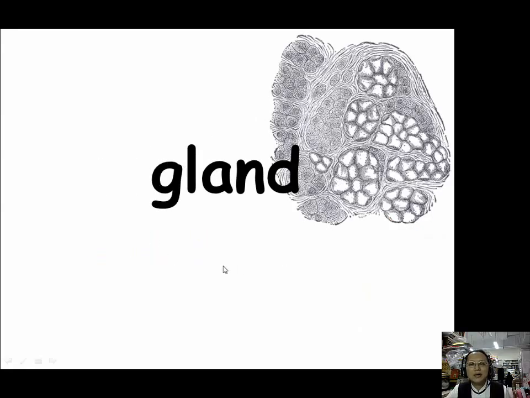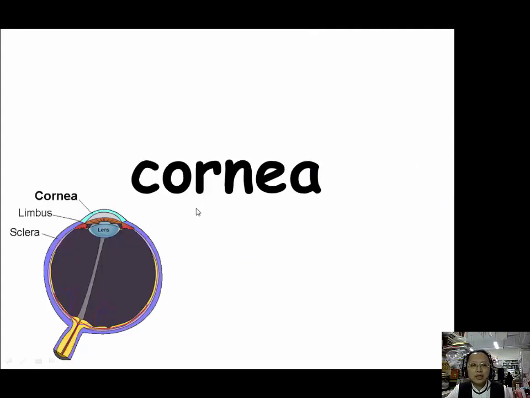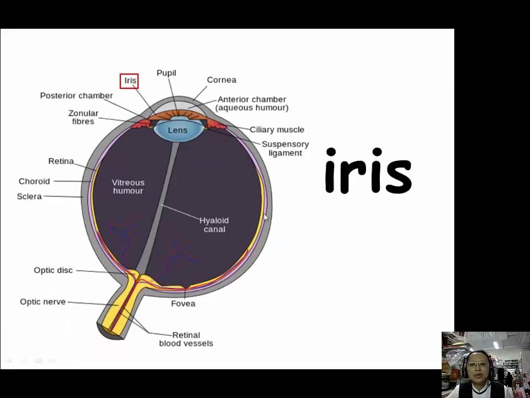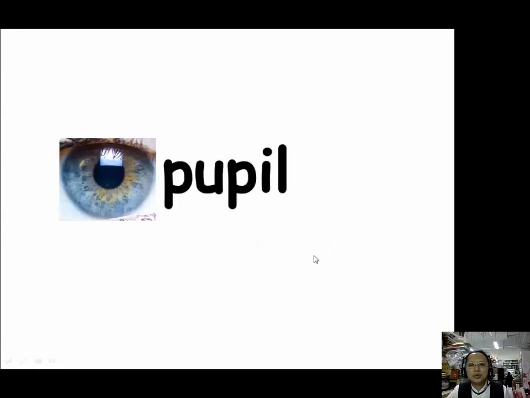For gland, we have one prefix, adeno, A-D-E-N-O. For cornea, which is this part of our eye, we have one prefix, kerato, K-E-R-A-T-O. For iris, which is this part of our eye, we have one prefix, irido, I-R-I-D-O.